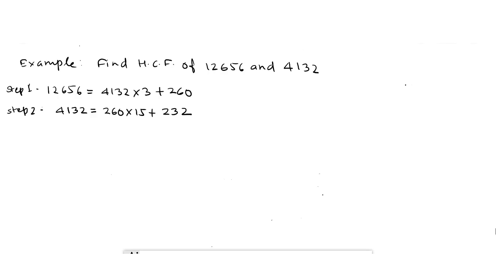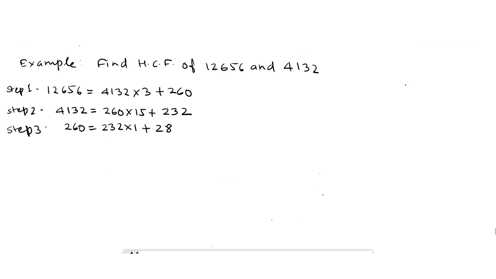Here again the remainder is not 0, so we continue this process between 260 and 232. Step 3, 260 equal to 232 multiplied by 1 plus 28.